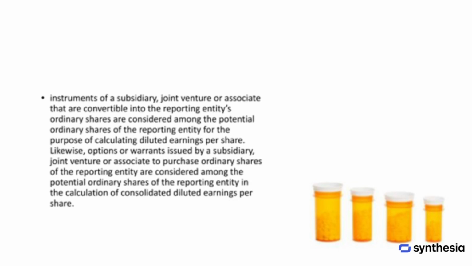Instruments of a subsidiary, joint venture, or associate that can be converted into ordinary shares of the reporting entity are treated as potential ordinary shares of the reporting entity when calculating diluted earnings per share. Similarly, options or warrants issued by a subsidiary, joint venture, or associate that allow the purchase of ordinary shares of the reporting entity are also included as potential ordinary shares of the reporting entity in the calculation of consolidated diluted earnings per share.